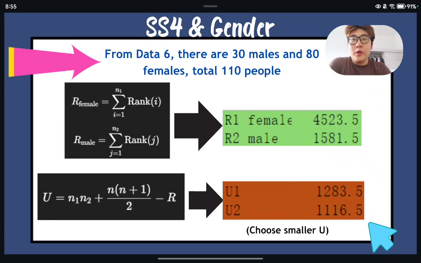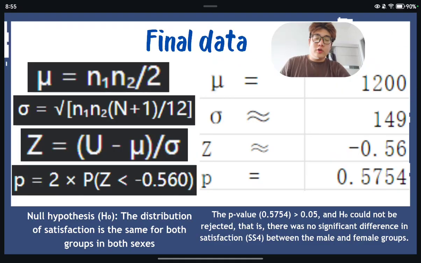Then we use the R formula, we can get R1 and R2, just the rank sums. Then we use the U formula, we can get U1 and U2. And then in these questions, we choose the smaller U, then we could use the U value to get the final data. The P value is 0.754.